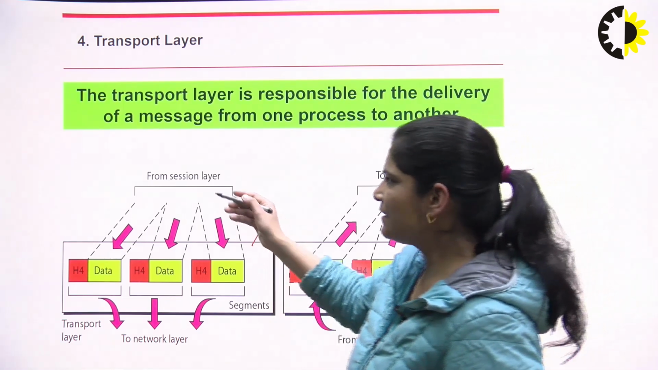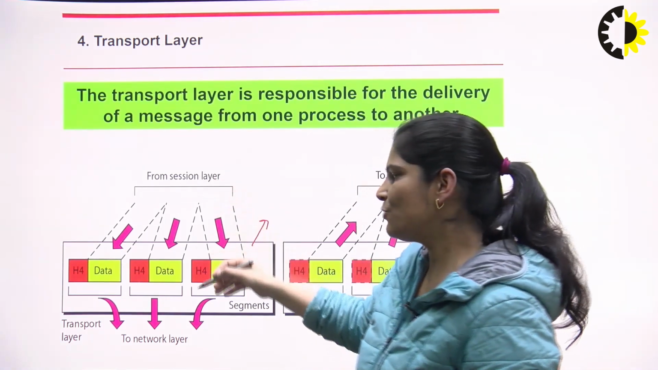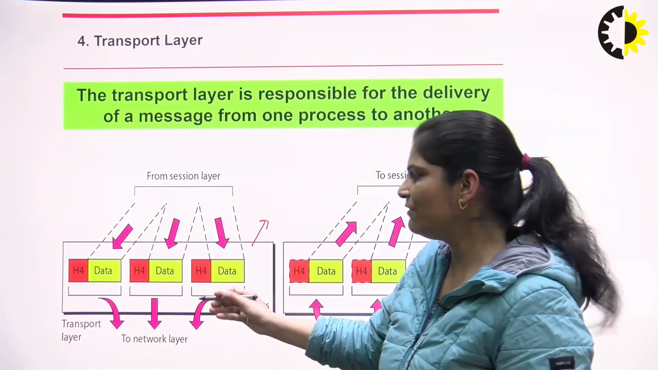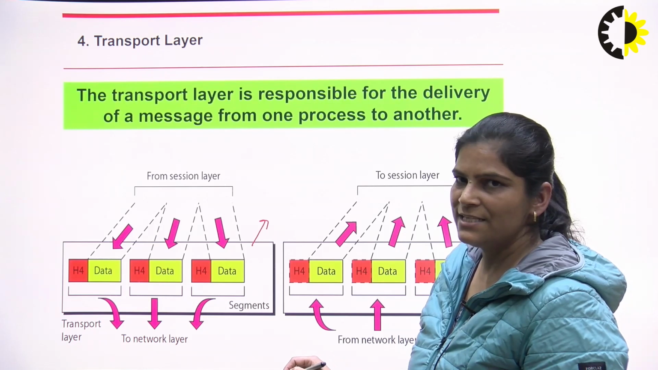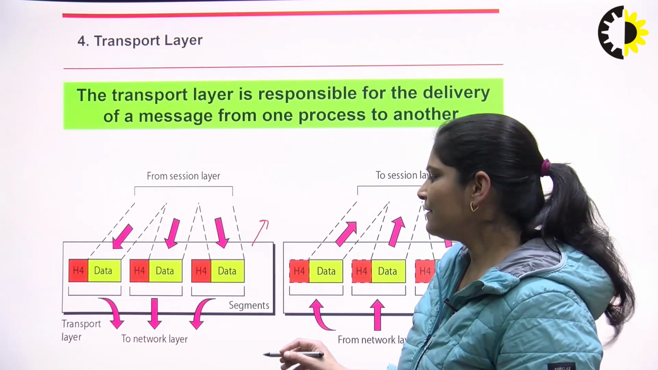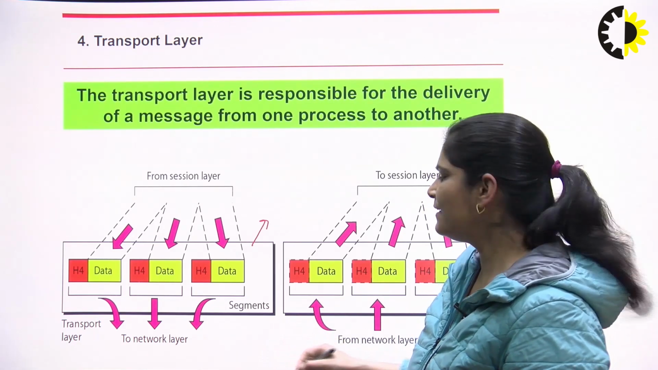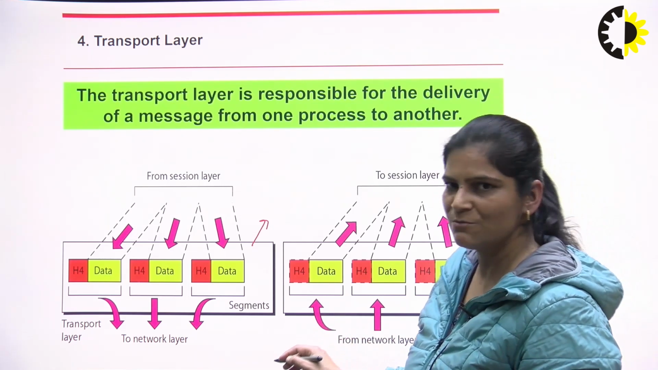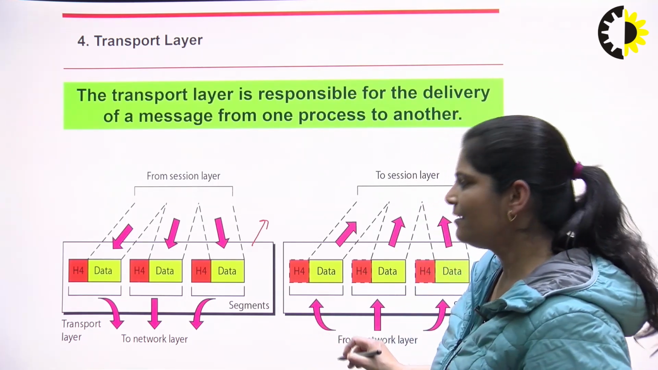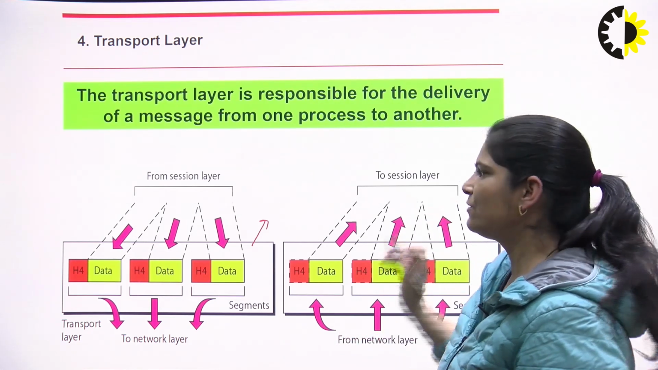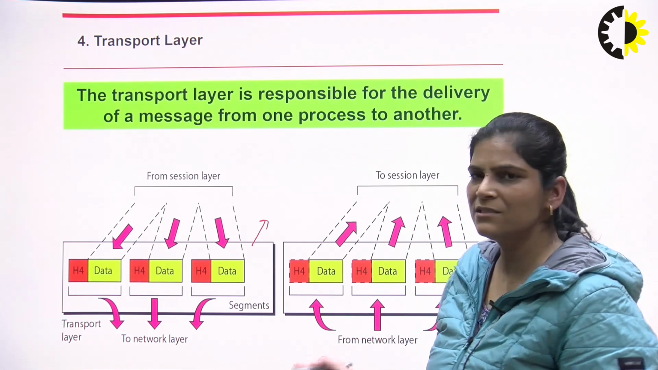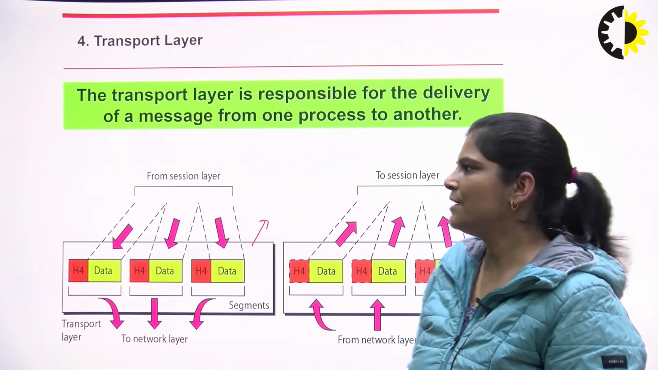Now there is interfacing from the session layer to the transport layer, then interfacing from the transport layer to the network layer, then that data is sent to the data link layer, then the physical layer, then the transmission media. Through this transmission media, data is sent to the physical layer, then data link layer, then network layer, then transport layer to session layer. So this is the process of how we can send data from sender to receiver.